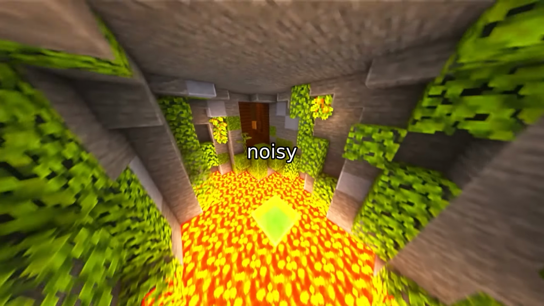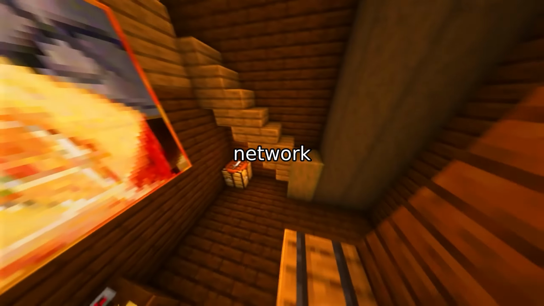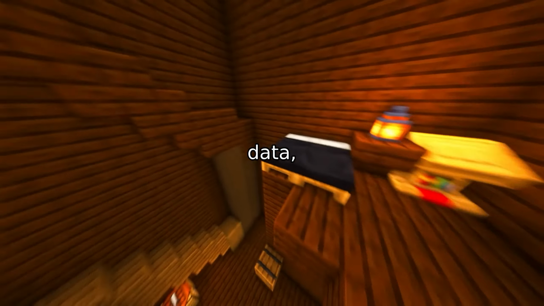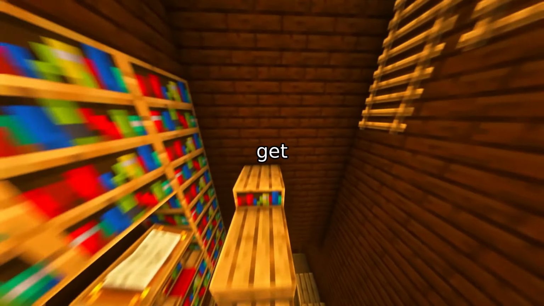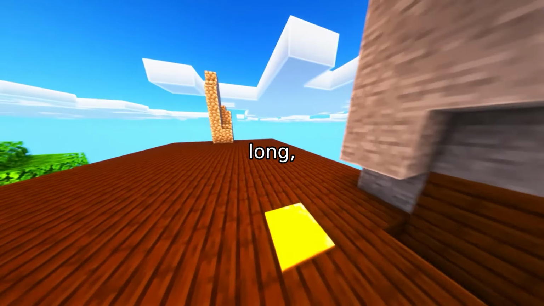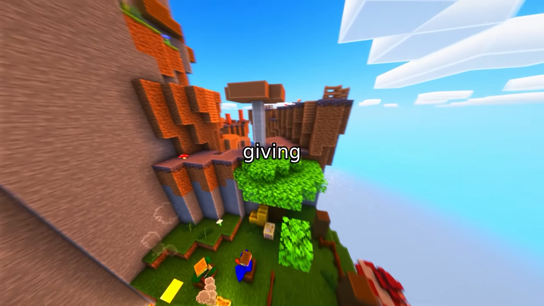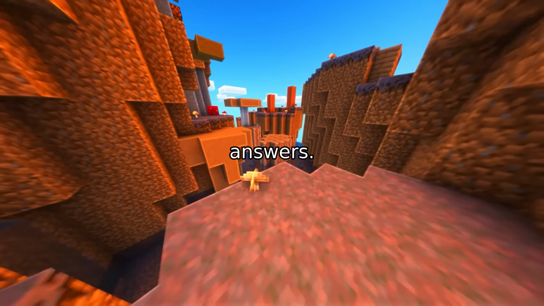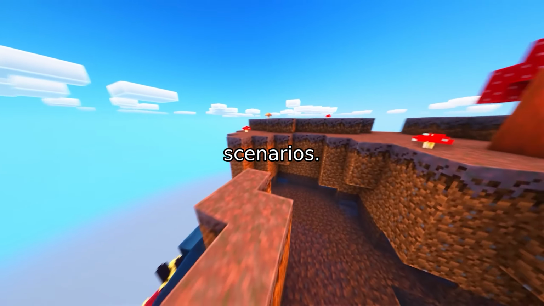Mathematically, this happens because noisy examples tend to have higher loss, a metric measuring prediction error. The network prioritizes minimizing loss on clean data, effectively filtering out noise. Stage 2, the noise trap. Now things get tricky. If training continues too long, the network starts memorizing errors instead of real patterns. It's like the student giving up on math and just copying wrong answers. This leads to overfitting. The model performs well on training data but fails in real-world scenarios.